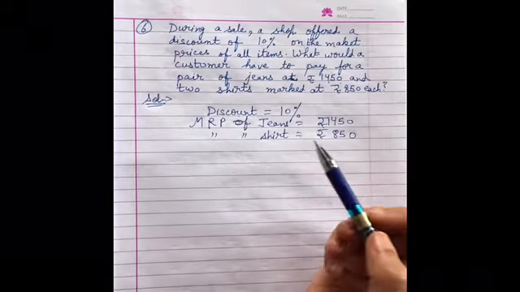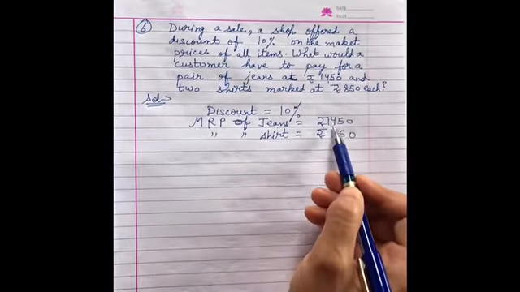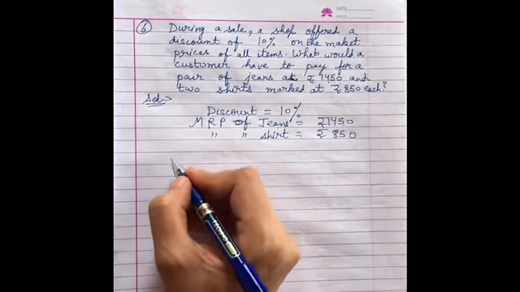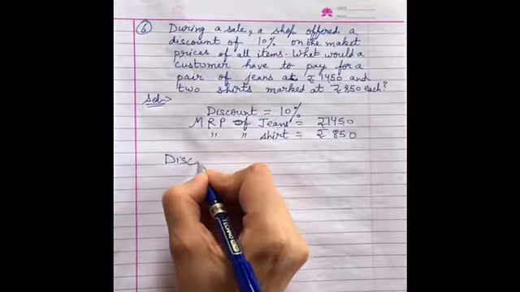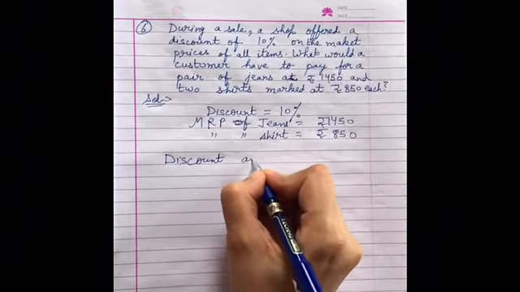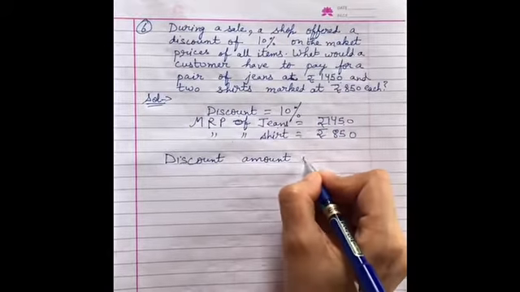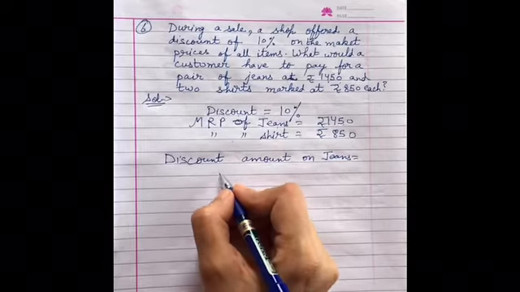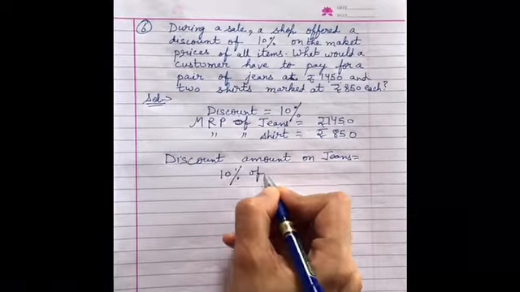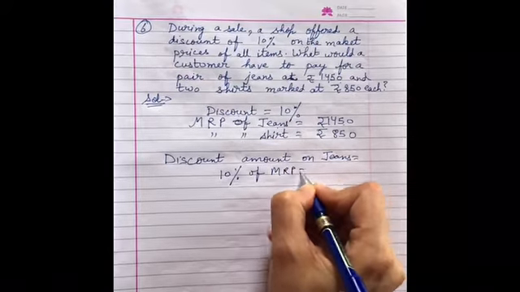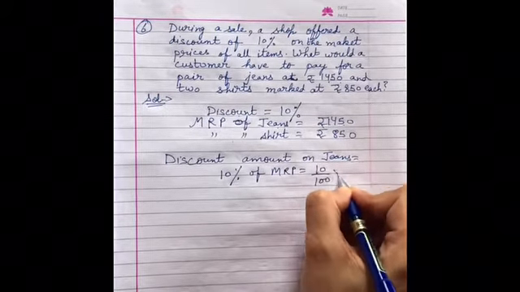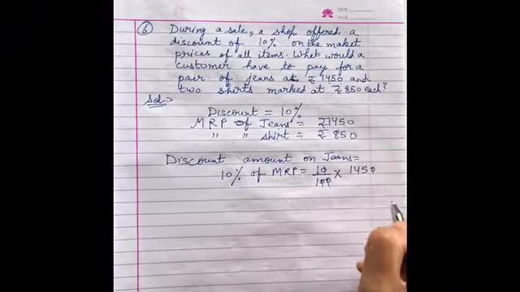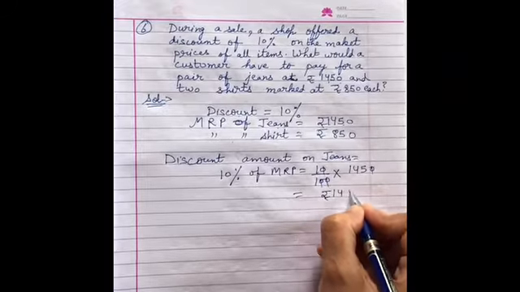Now discount is 10%. MRP of jeans is 1450 and MRP of shirt is 850. Now let's find out the discount amount on jeans. जीन्स पर उसको कितना डिस्काउंट था? 10% ऑफ MRP. Fine, so it will be 10/100 of MRP, which is 1450. So it is rupees 145.